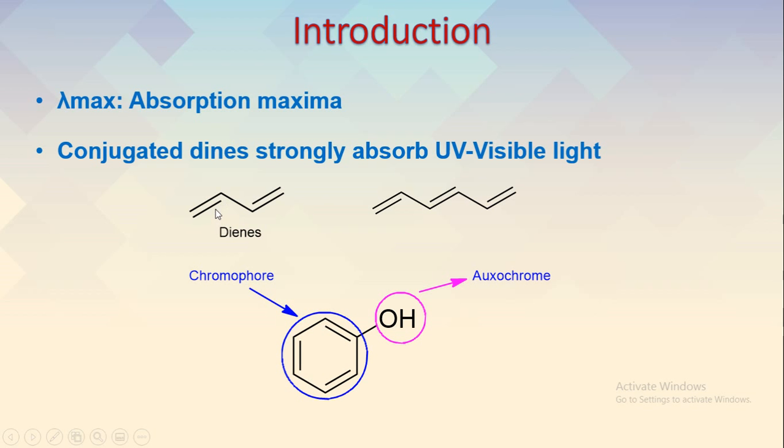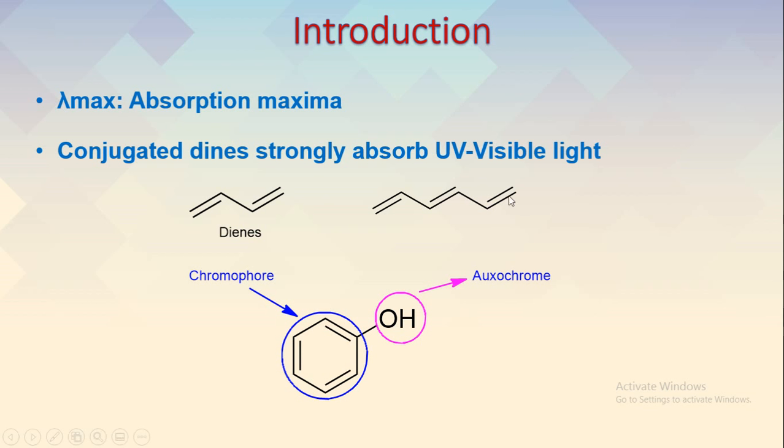Whereas if we have sigma bonds, especially in aliphatic compounds with an alkane kind of structure, a sigma to sigma antibonding transition usually requires a higher amount of energy to shift from the ground state to the excited state. Because of this high energy, which is present in the UV region towards the 190 nanometer, we rarely see alkane molecules absorbing. They usually absorb UV light in the far UV region, that is near 190 to 200 nanometer.